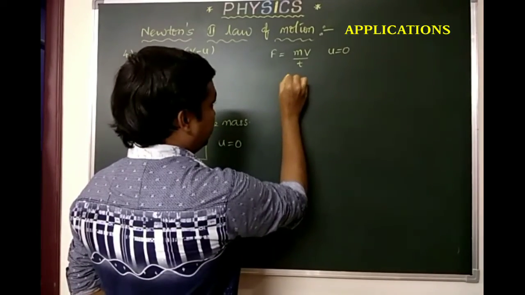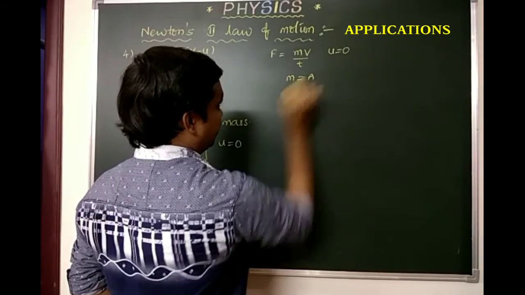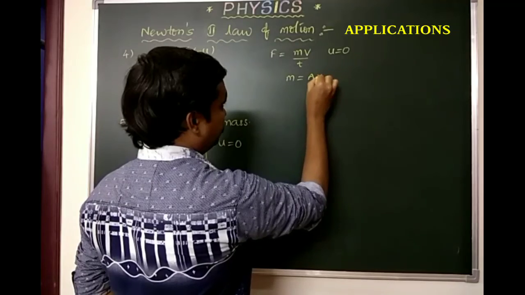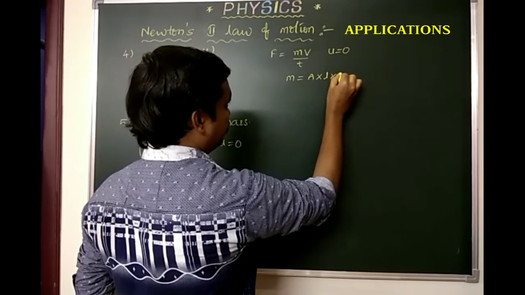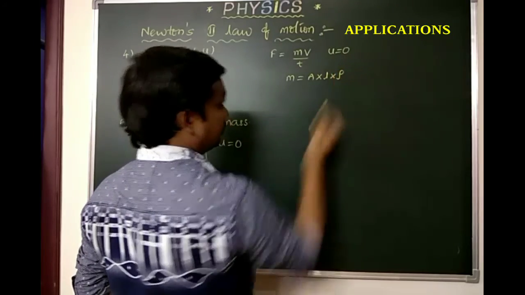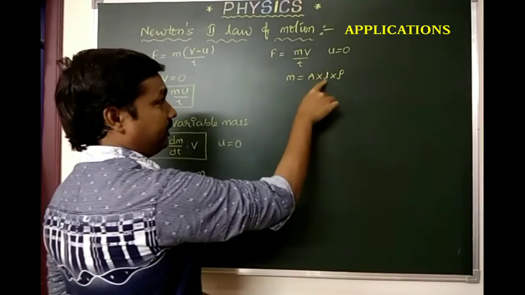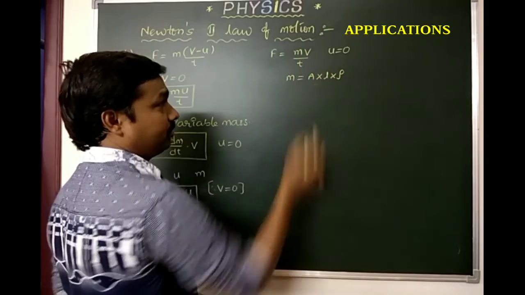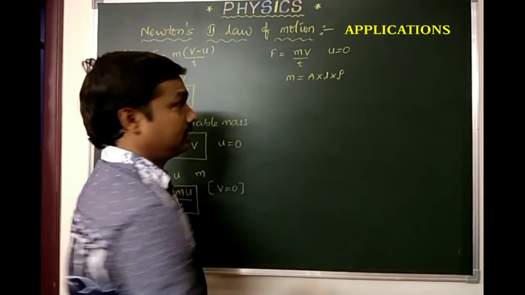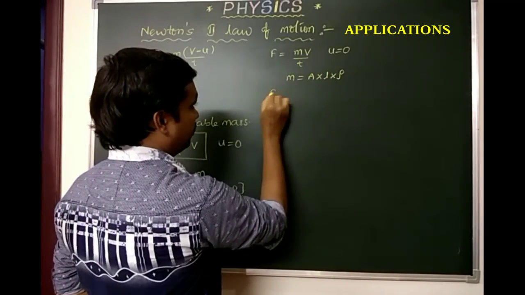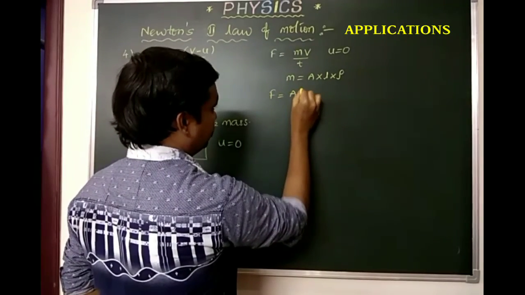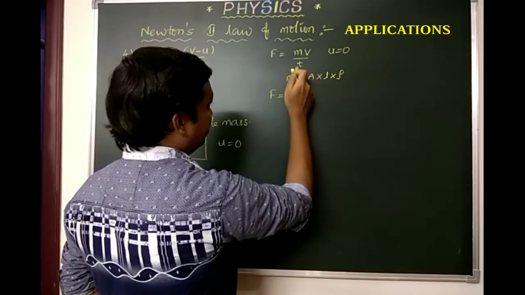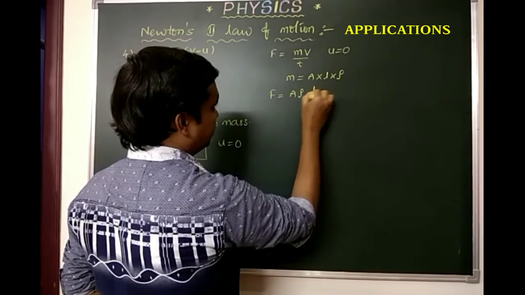Here mass can be taken as area into displacement into density. Area into length is nothing but volume. Volume into density gives you mass. So F equals area into density, displacement divided by time. I'll write it separately.